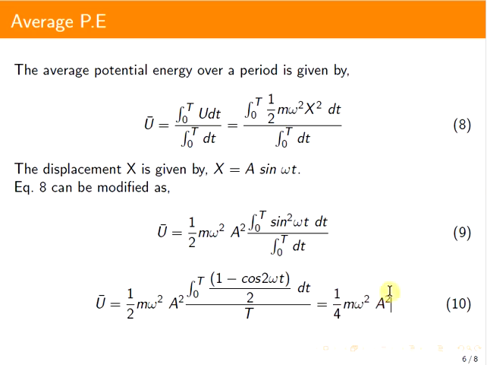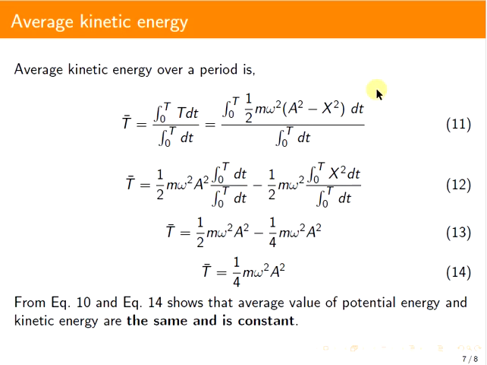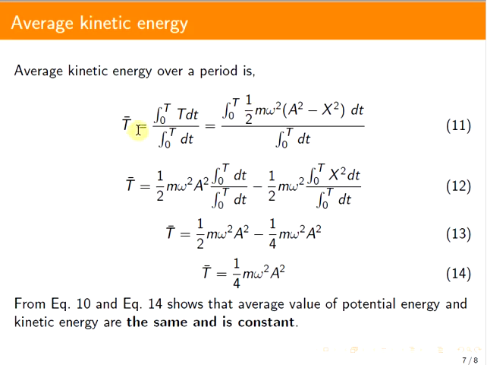average potential energy. Similarly, we can calculate the average kinetic energy over a time period T, which is given by T bar, equal to integral 0 to T of T dt divided by integral 0 to T of dt. You substitute for the kinetic energy, that is half m omega square into (a square minus x square).